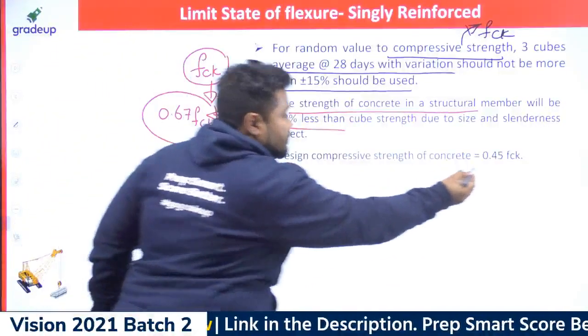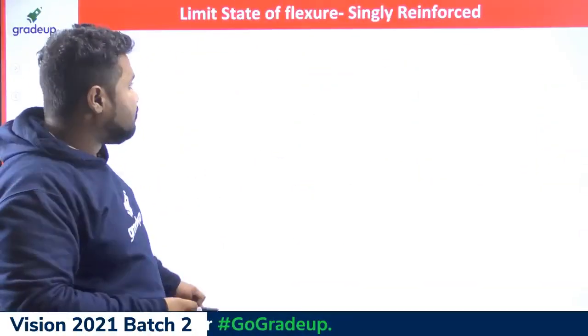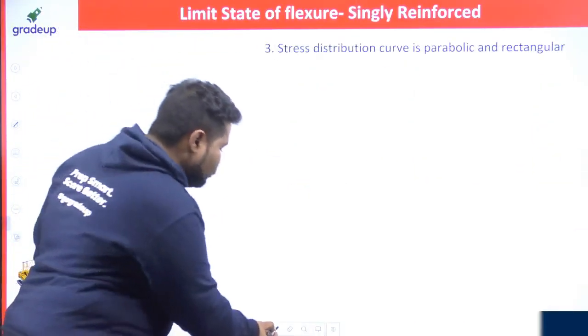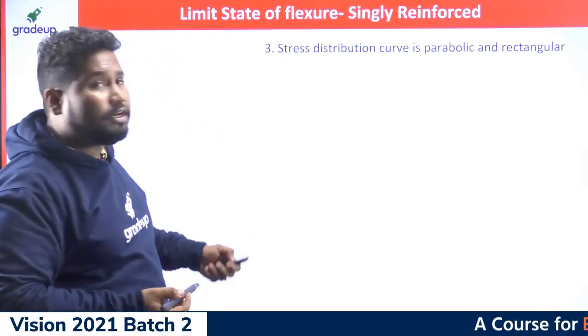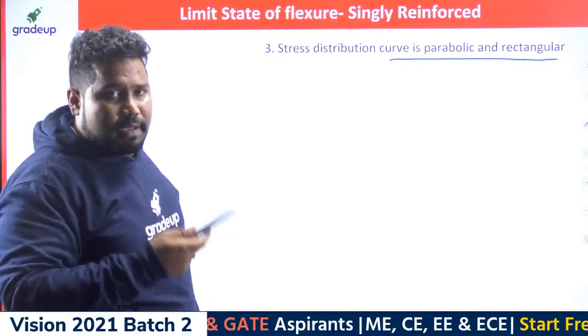And design compressive stress that you can already got, it is 0.45 fck. I had already described how it is and why it is. And coming to the third assumption, the stress distribution curve is parabolic and rectangular as per Euler-Bernoulli's theory.